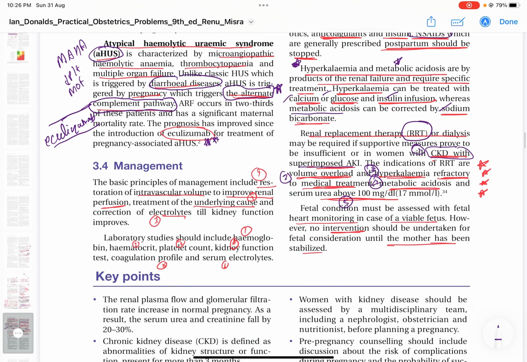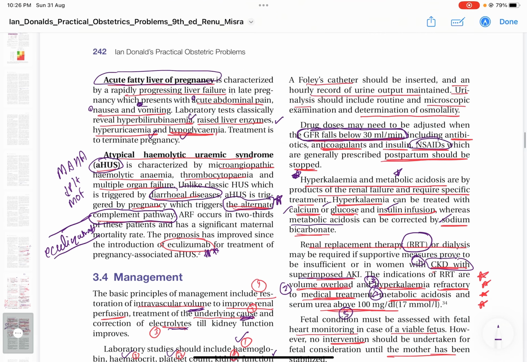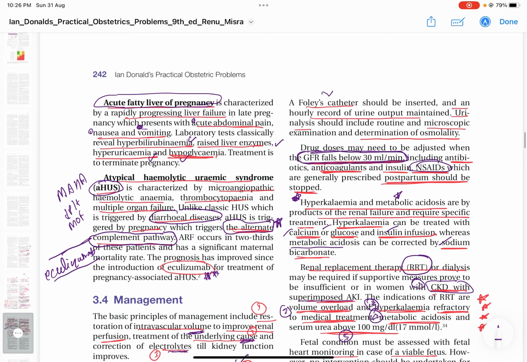The management is to restore whichever volume is depleted, treat the cause, and treat the electrolyte imbalance. Do basic investigations like CBC, Hb, hematocrit, platelet count, and then RFT, coagulation profile, and serum electrolytes. Put a Foley catheter, monitor the urine output, send urine analysis, and look at microscopy. If GFR is less than 30 ml per minute, all your doses have to be changed. NSAIDs should not be given.